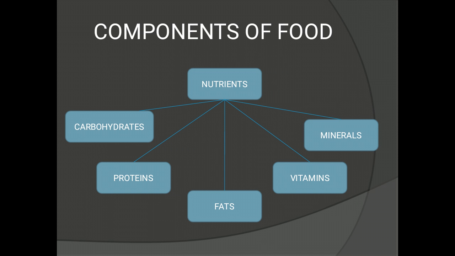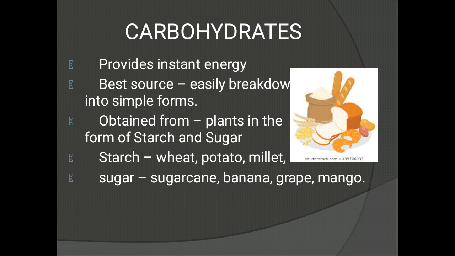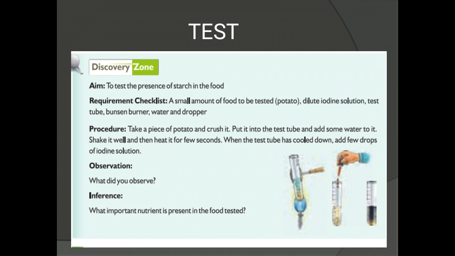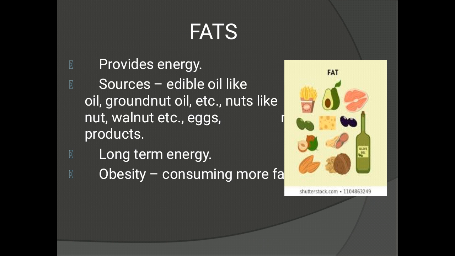Among these, we saw about carbohydrates and fats. Carbohydrates produce instant energy. These are rich in starch and sugar products. Those food items are wheat, potato, millet, sugarcane, banana, grape, mango, etc. Then we saw about fats.